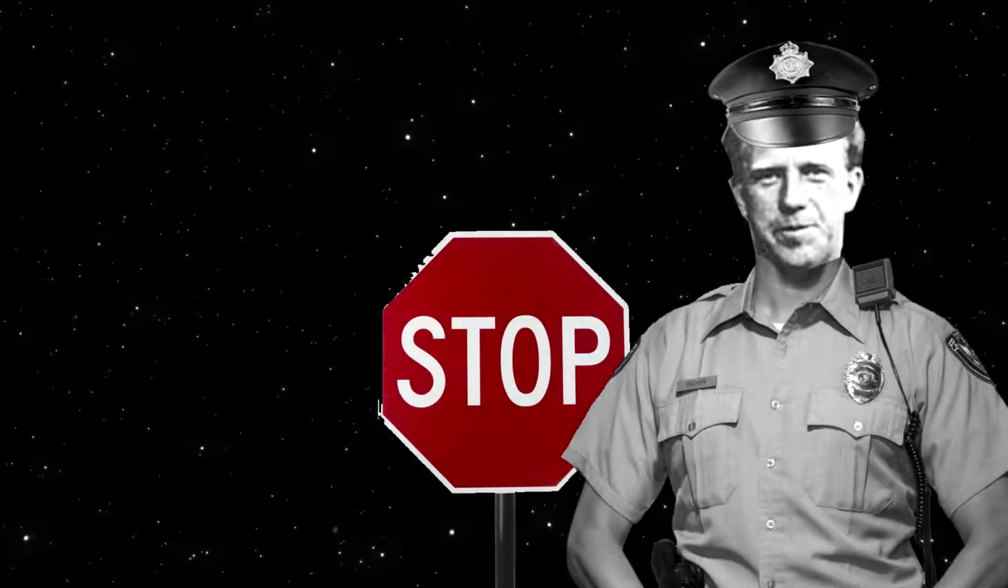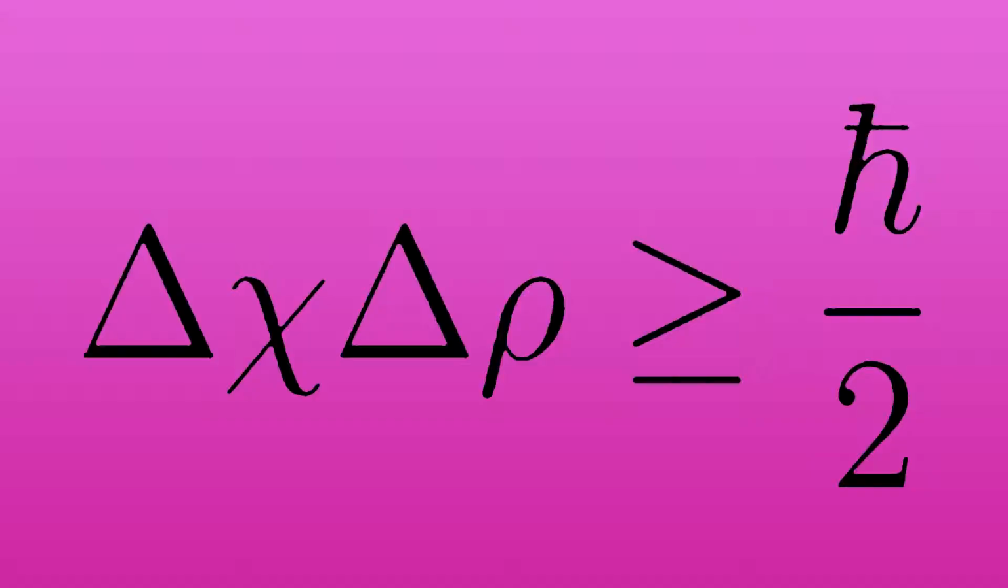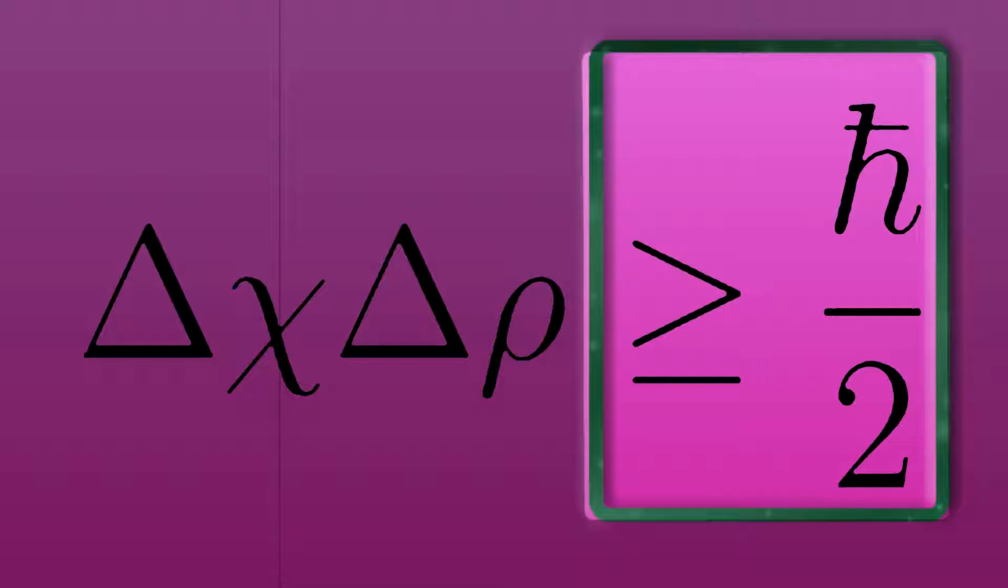Well, we can think of Heisenberg's uncertainty principle more as a rule. You cannot break this rule or you break quantum mechanics. The rule says the product of momentum and position must be larger than or equal to Planck's constant over 2.